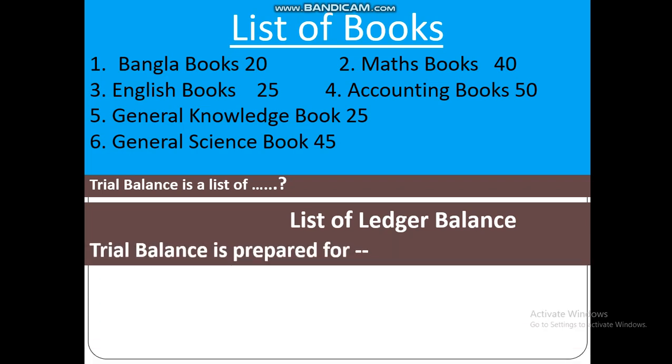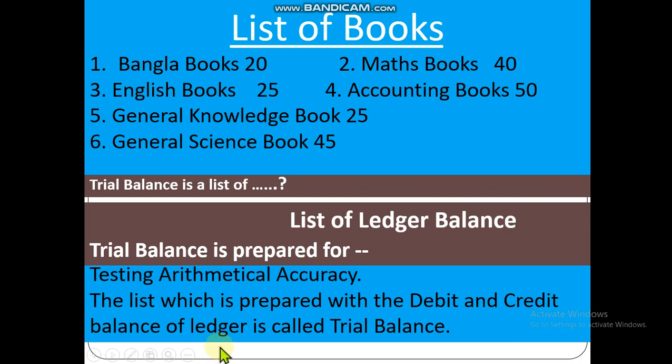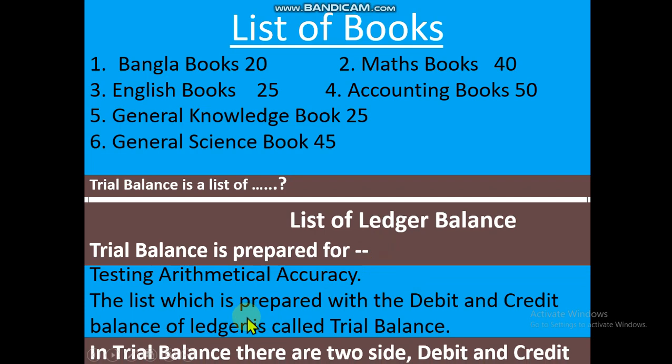So trial balance is prepared for testing arithmetical accuracy. The list which is prepared with debit and credit balance of ledger is called trial balance. That means, dear student, what is called trial balance? Trial balance is a list which is prepared with debit and credit balances of ledger. That means trial balance is a list of ledger balances which is prepared at the end of the accounting year. Dear student, in trial balance there are two sides, debit side and credit side.